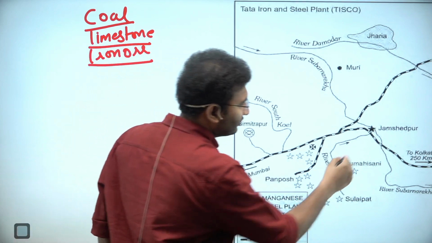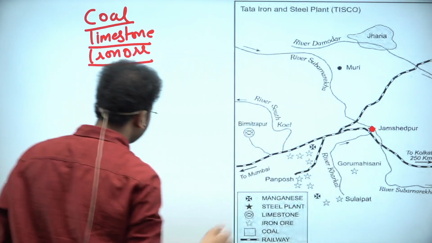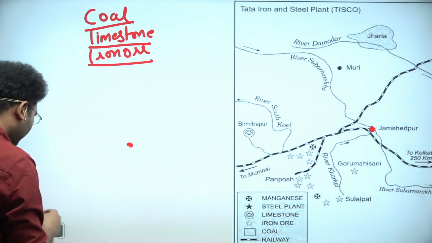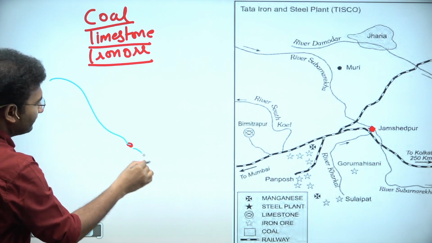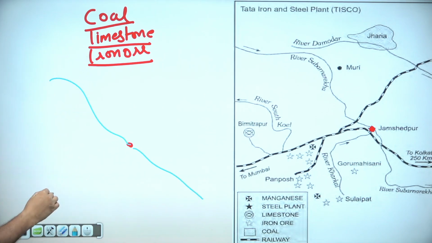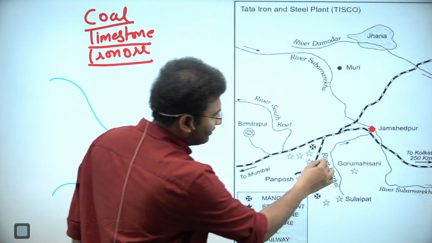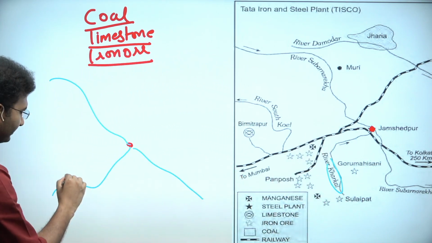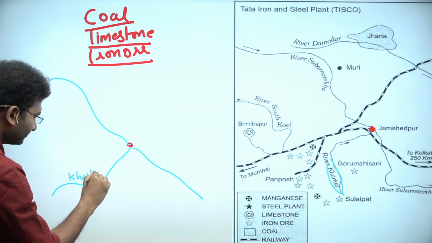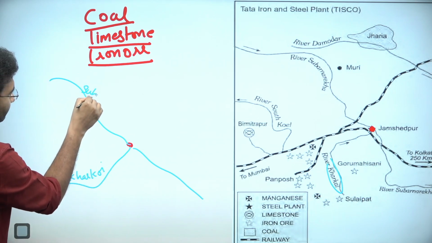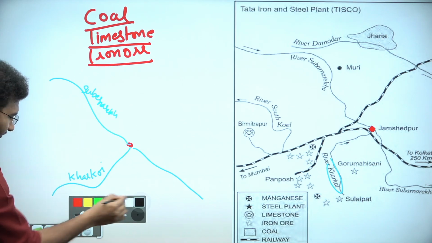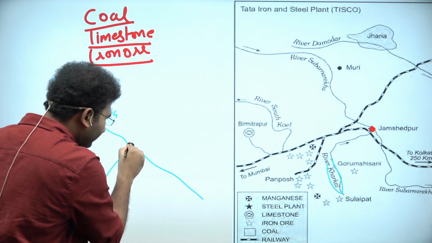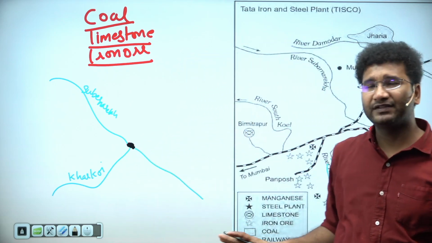Let's say this is your Jamshedpur. I'll draw it here. The beauty of Jamshedpur is that from one side you get a river by the name Subarnarekha and it flows like this, and on the other side you have another river, this is the river Karkhoi. This is Karkhoi and this is Subarnarekha. That means this is the confluence of two rivers, and there is no deficit in the water.